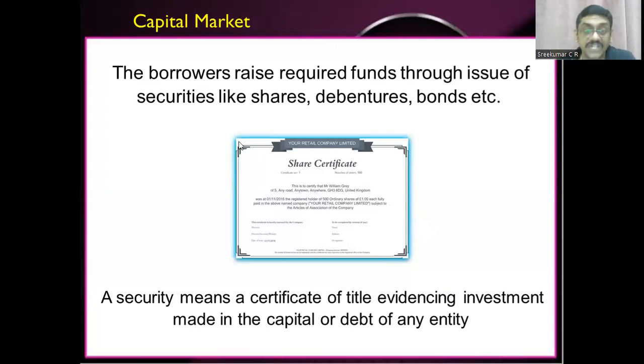So anyway, children, let it be shares or let it be debentures or bonds, this is all done in the capital market only. For that, we will get a certificate, which is stated as a share certificate or a debenture certificate. All the details will be mentioned: the company details, the address, the date on which you invested the money, the time period, whether it is secured or unsecured, whether it is a cumulative debenture or a cumulative preference share, or a non-cumulative preference share. If you have any doubt regarding these terms, we will discuss later the cumulative, non-cumulative, participating, non-participating. All these we have studied last year in the Sources of Finance chapter, children. So anyway, we are proceeding.